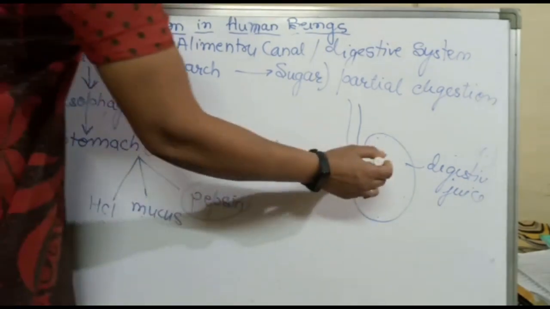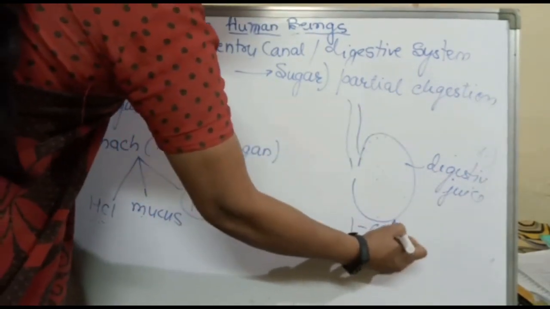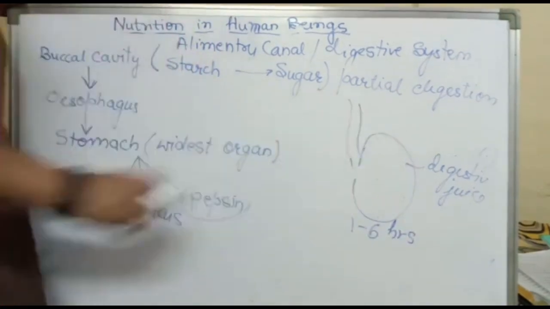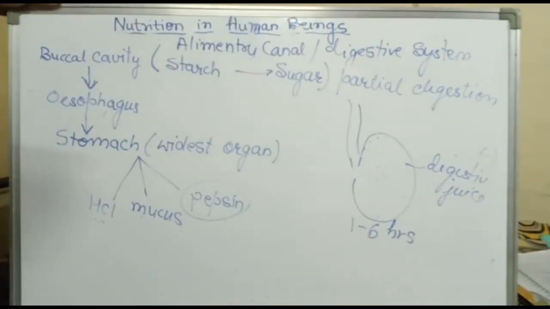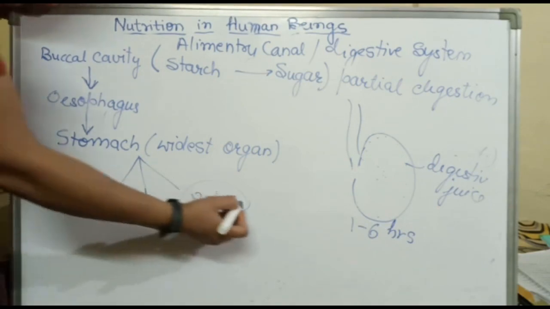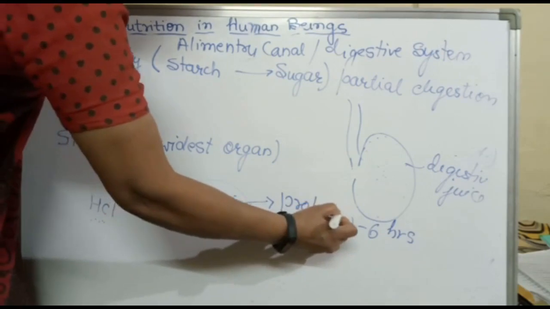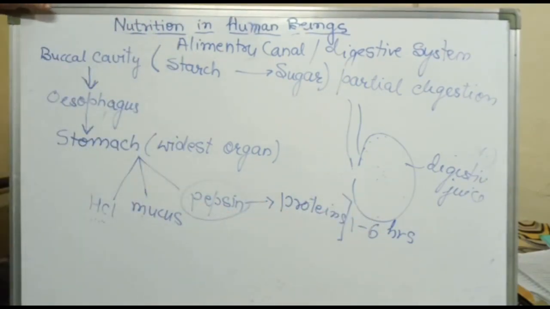The food lives in the stomach for 1 to 6 hours. The churning of food continuously takes place in the stomach, right? Now, what does this pepsin do? Pepsin acts on proteins, right? Pepsin acts on the protein component of our food.